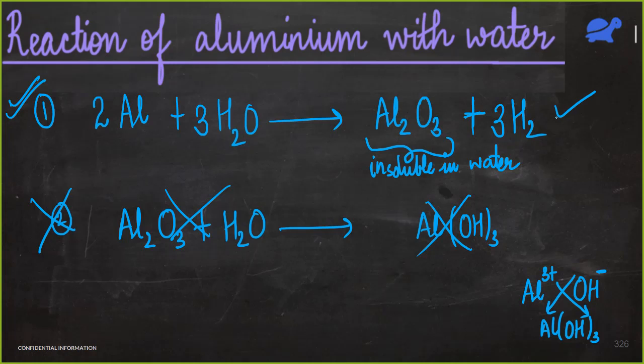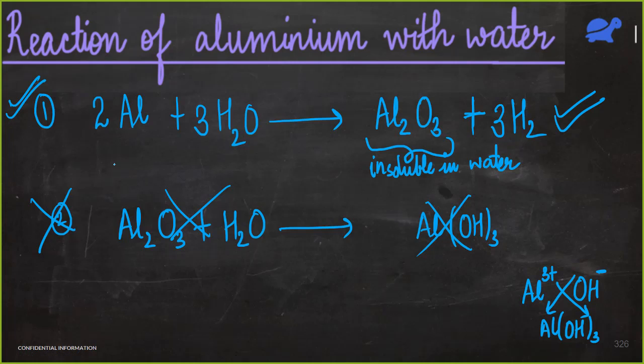The reaction is just going to stop at this point. Hydroxide formation will not take place. Is that clear, all of you? This is a mistake that students make. Here, the second part will not take place at all.